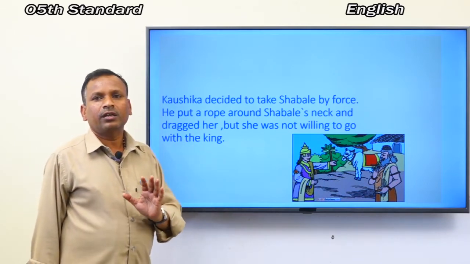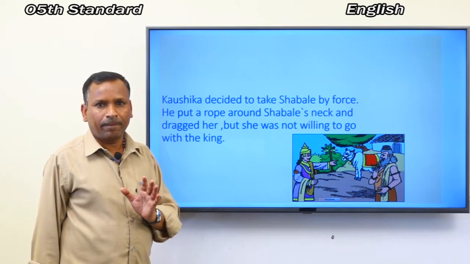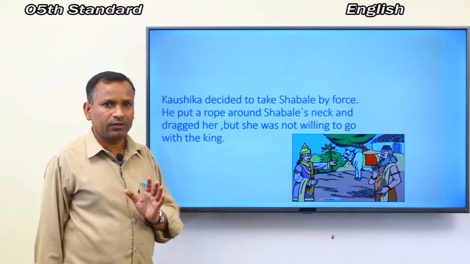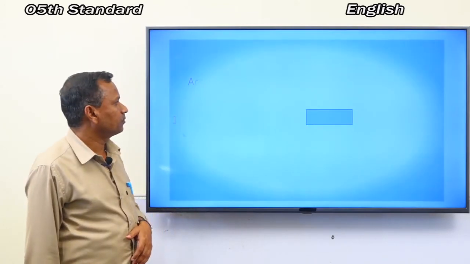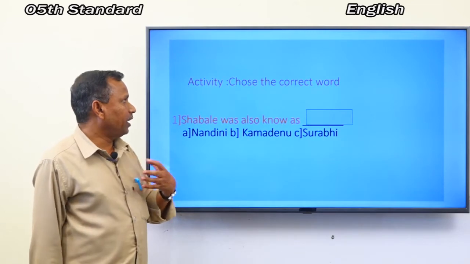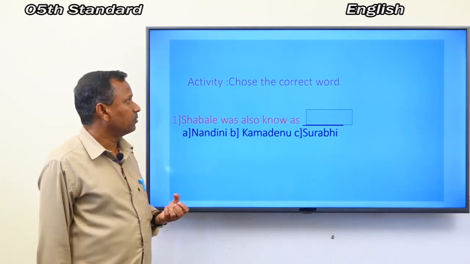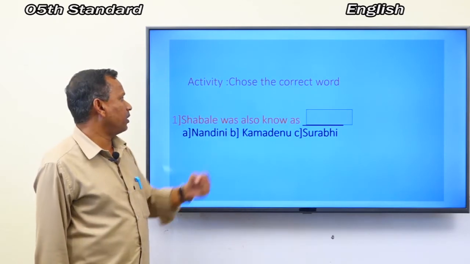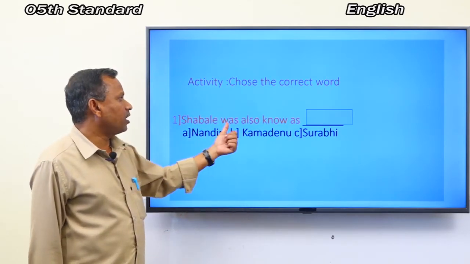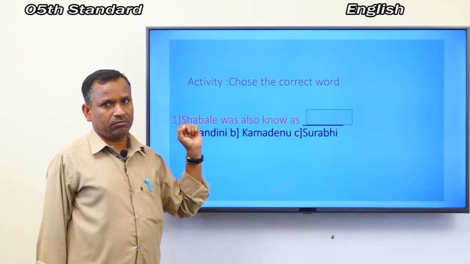Okay. Shall I move to the next activity? Are you ready? Yes. Look at here. Activity. Here is an activity for you. Choose the correct word. Shabale was also known as a dash.